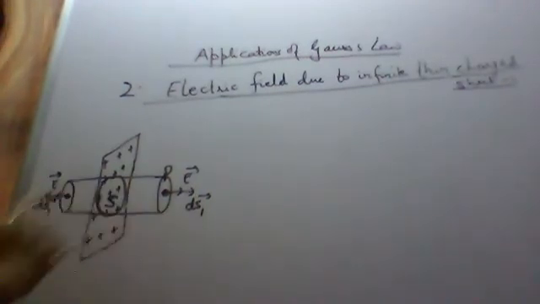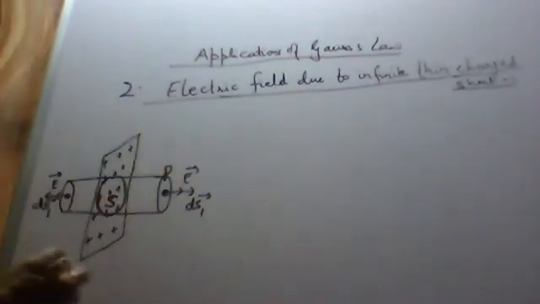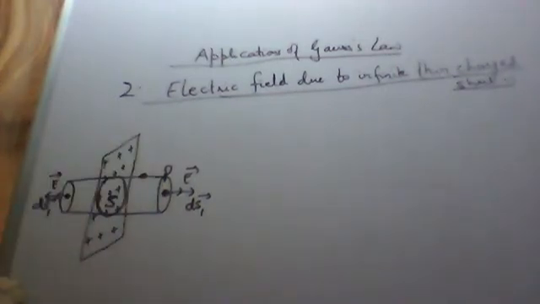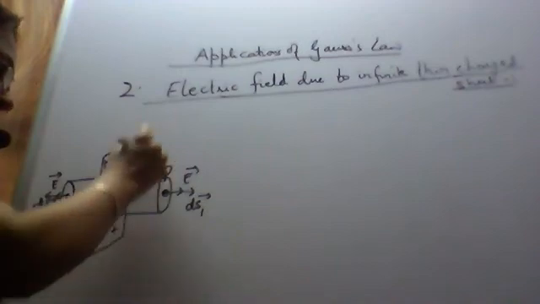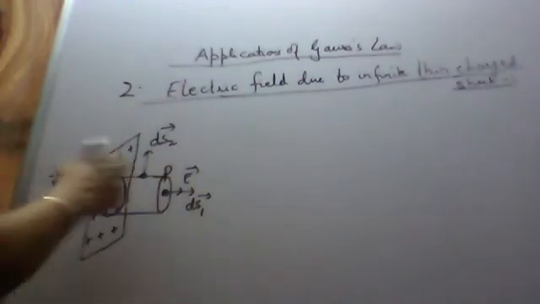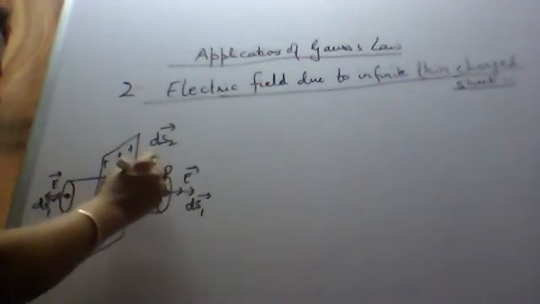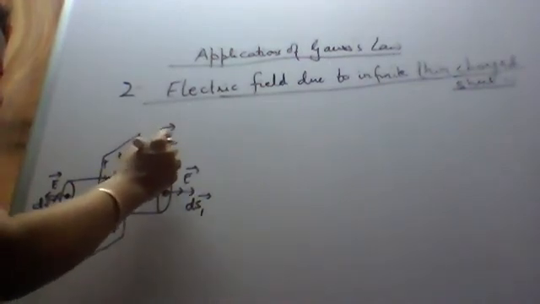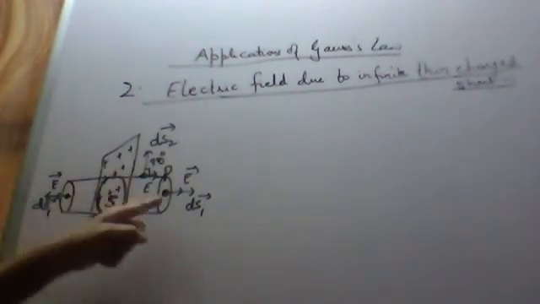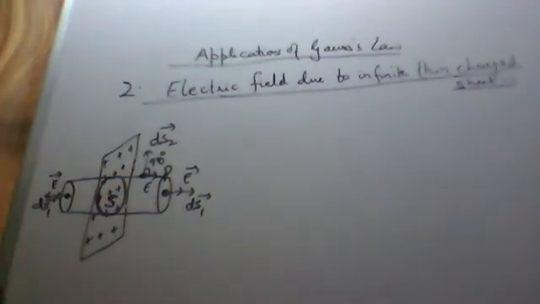Two types of surfaces we have considered. What is the third type of surface? The cylindrical surface. So consider one small surface area on the cylindrical part. Draw its direction, let its area be ds2. The electric field due to the positive charge points away, so this angle is 90 degrees.